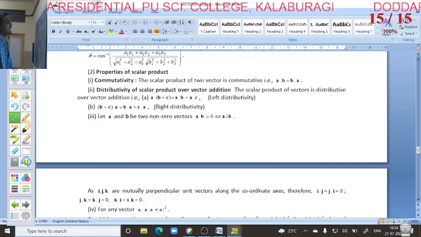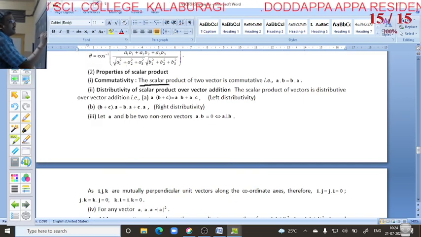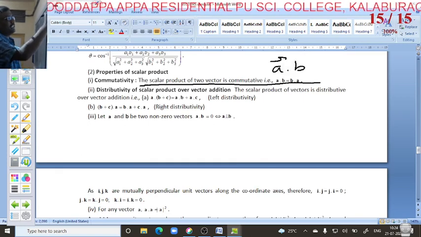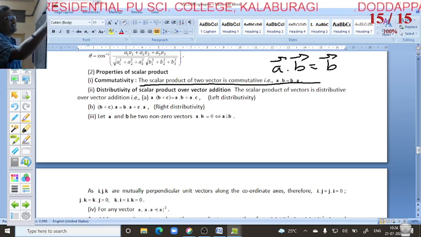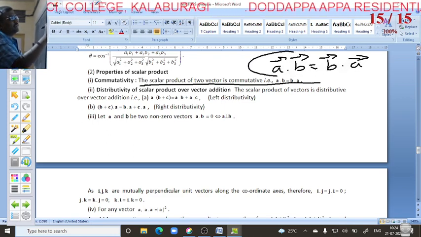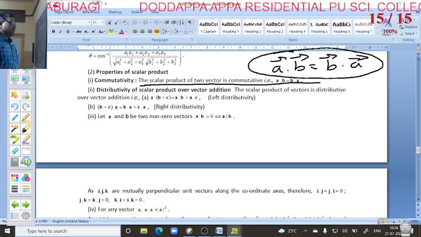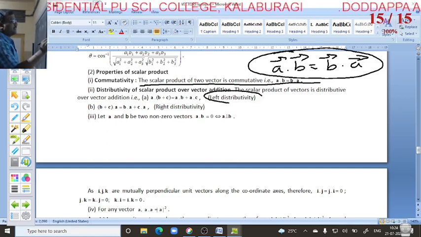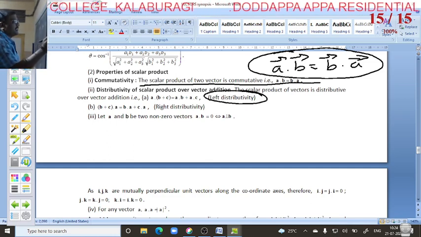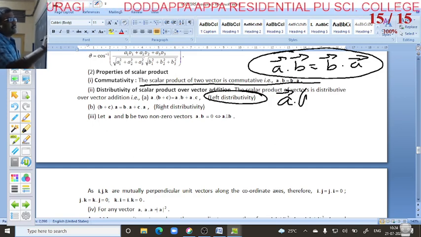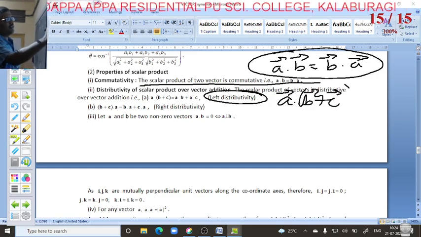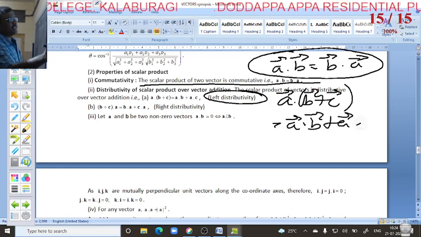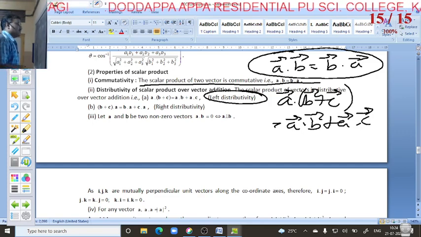The scalar product of two vectors is commutative: vector A dot vector B equals vector B dot vector A. Similarly, you can use the left distributive property: vector A dot of vector B plus vector C equals vector A dot vector B plus vector A dot vector C. These are all properties you have to remember.